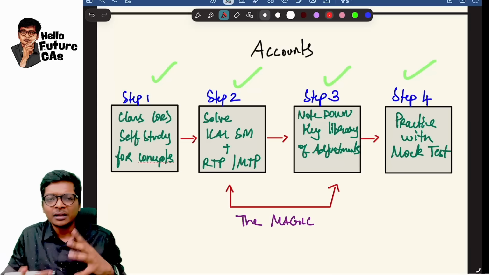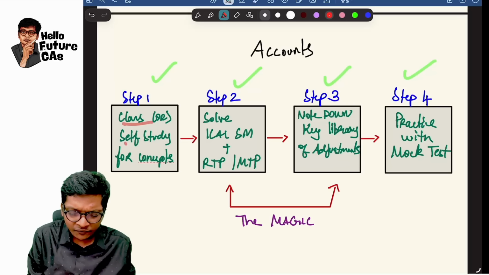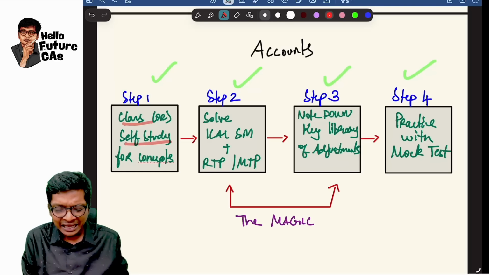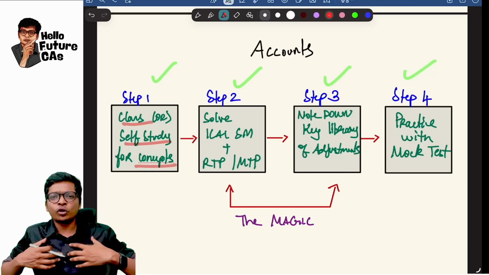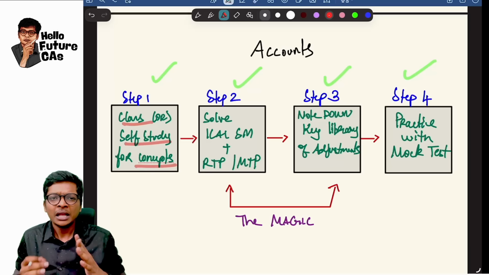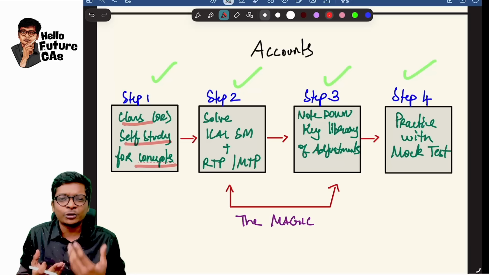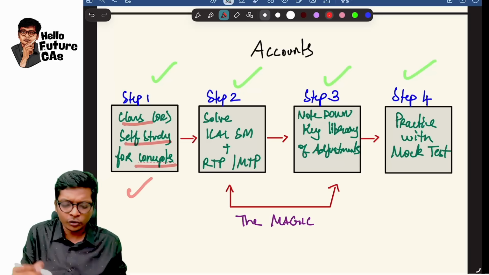Step number 1. Whichever class you are following or doing self-study, step 1: finish the classes or self-study and be clear with concepts. That is step number 1. If you are going to start off the preparation, step 1 is applicable for you. If you are already in your preparation, and sir, only 30 days are left for exams now, step 1 is already done for you.